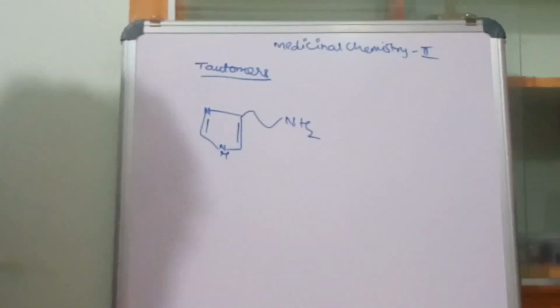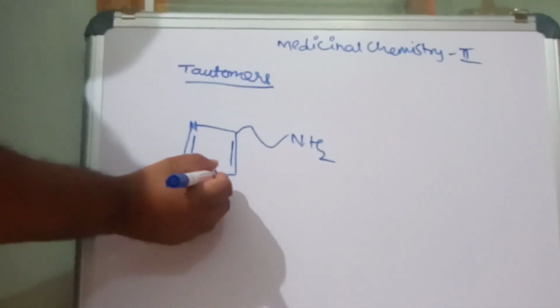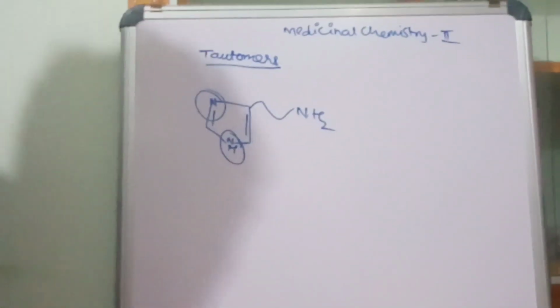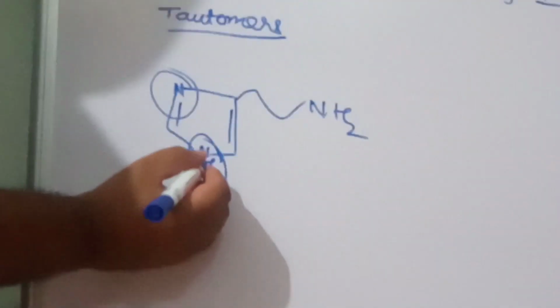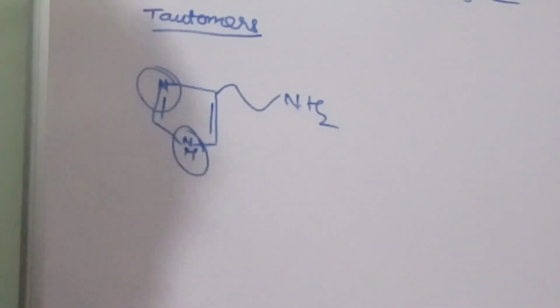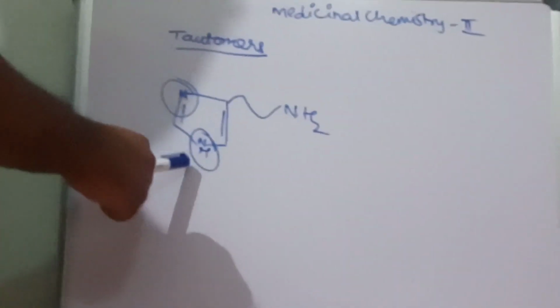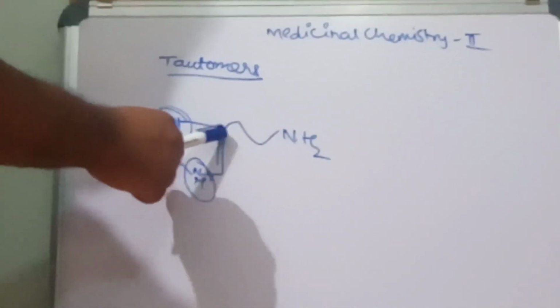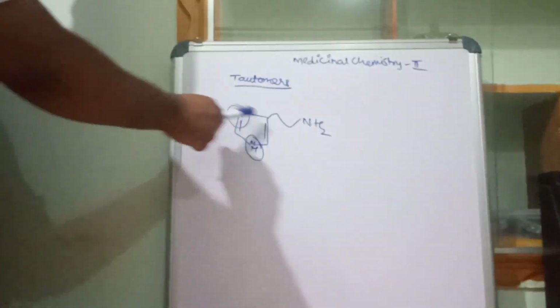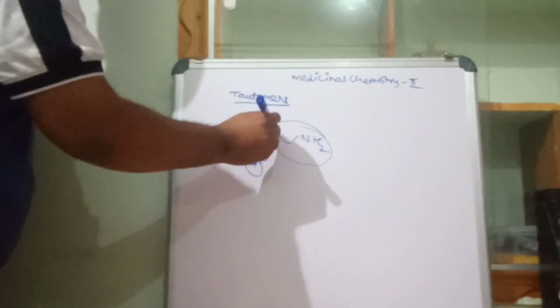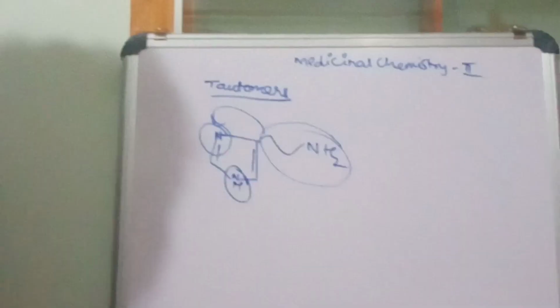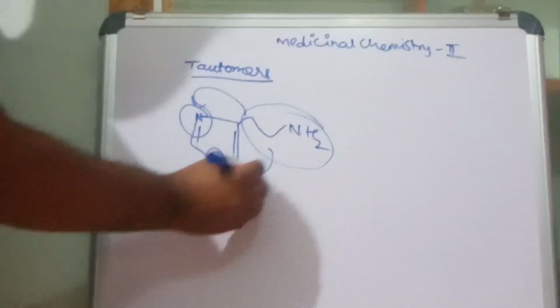We can see the structure. So what does the structure mean? It is an imidazole, with two nitrogens. One nitrogen is holding an H, and is far away from the side chain. If you see this side chain, another carbon is there, then nitrogen. But the other nitrogen, adjacent to this side chain, is very near. This one is far.